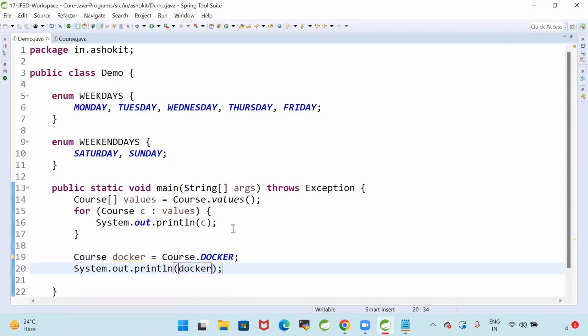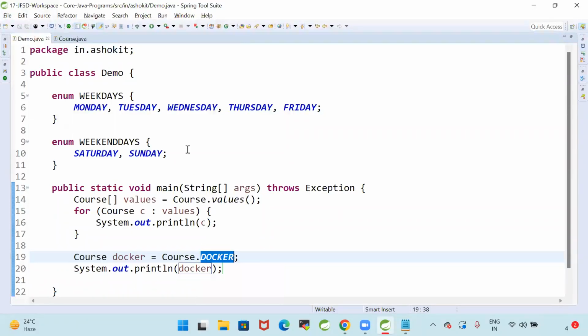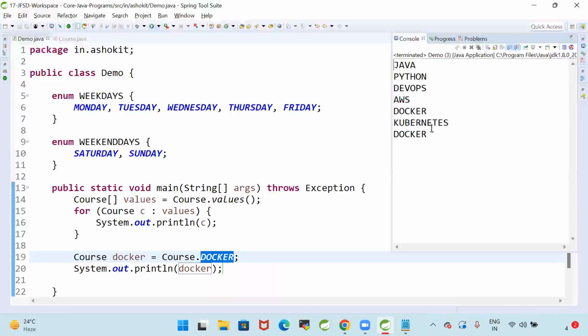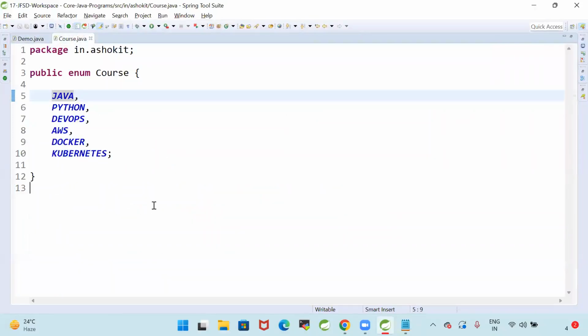System.out.println of docker. The values method gets all the constants in the enum. Enum dot constant name will give the particular enum value. So here all the values are printed, and separately docker is also printed. So when you want to declare a fixed set of constants, then we can go for enums, guys.